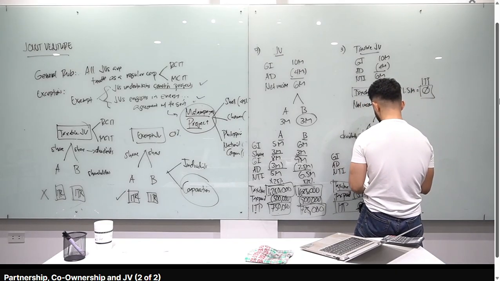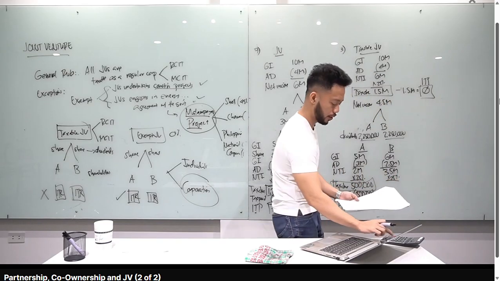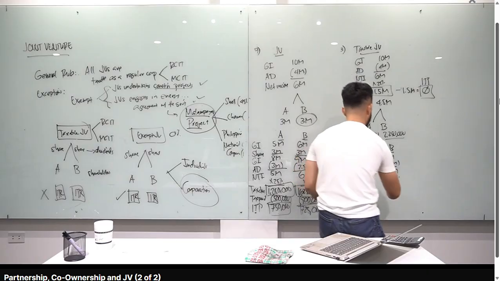And then he has, what else? 6 million, 2.5 million allowable deductions. 6 million minus 2.5, net taxable income of 3.5 million. Multiply by 25%, okay? 3.5 million times 25%, you get 875,000.